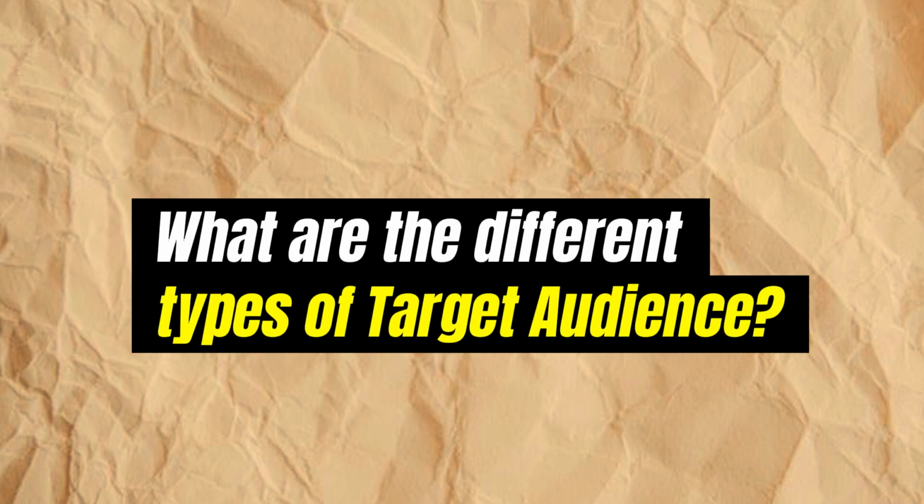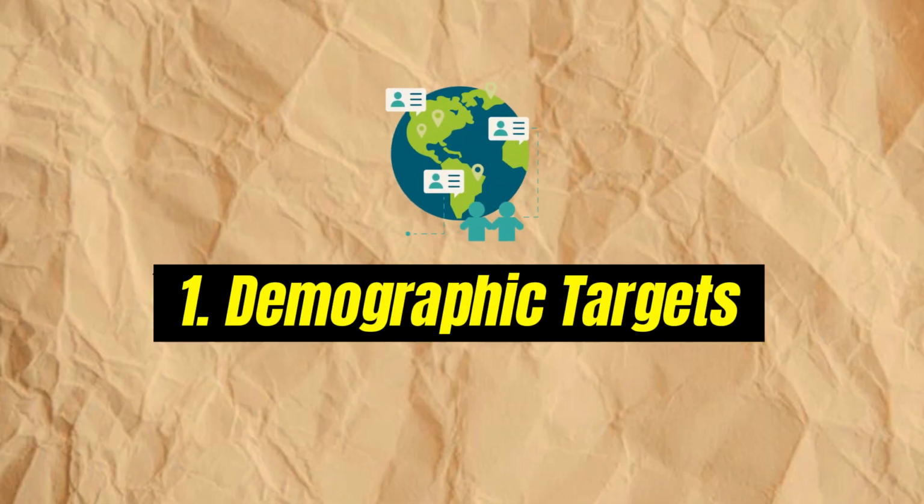Now, what are the different types of target audiences we have? Basically, we have 4 types, and I'm going to be explaining all the 4 types of target audiences that we have. I'll take them one after the other, and I'm going to be explaining a lot about them. So pay attention to these. All right. Now, the first type of target audience we have is the demographic target audience.